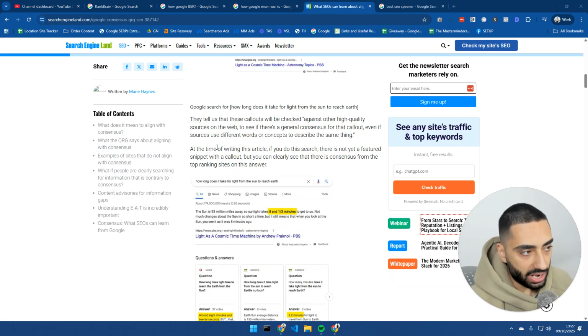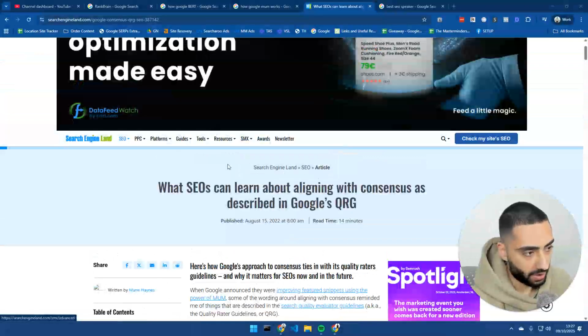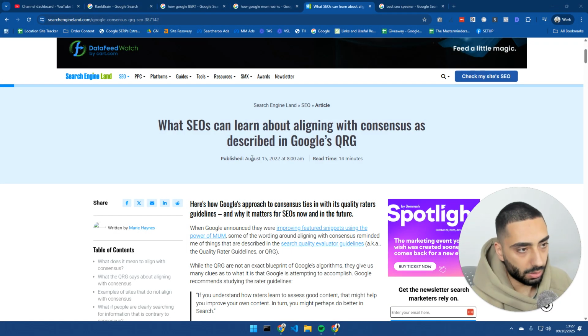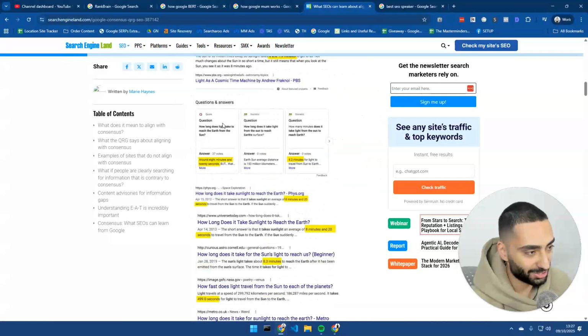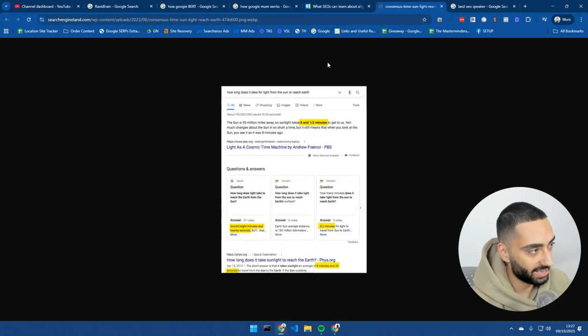Now, the reason why consensus is really important, I'm actually referring to a very old article on Search Engine Land here, because they've got a really good diagram that I want to show you guys. As you can see, they've done a search for how long does it take for light from the sun to reach Earth? And in the featured snippet, it says 8.5 minutes. And all of these other ones also say the exact same thing.